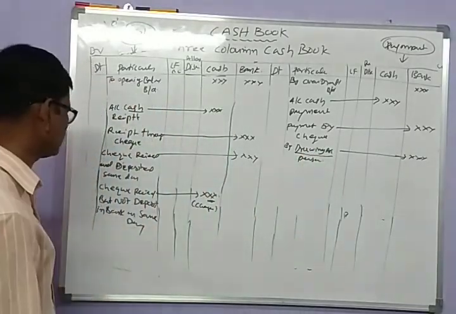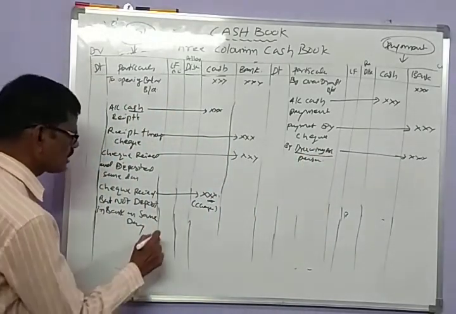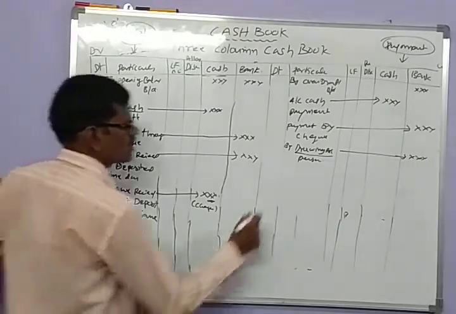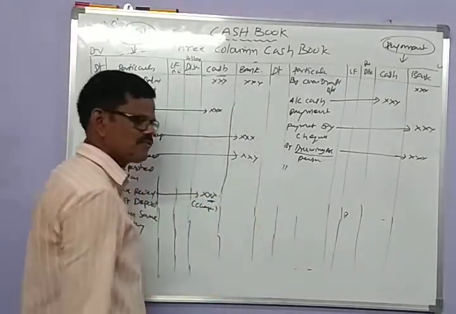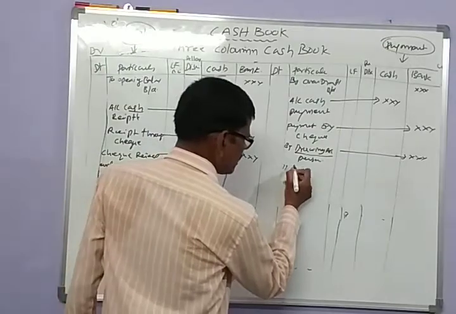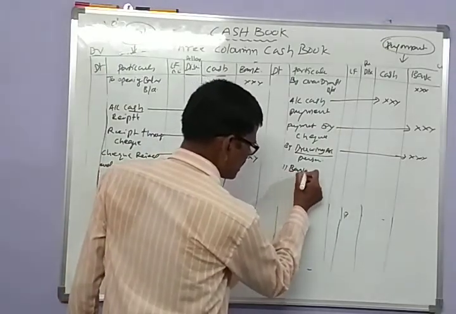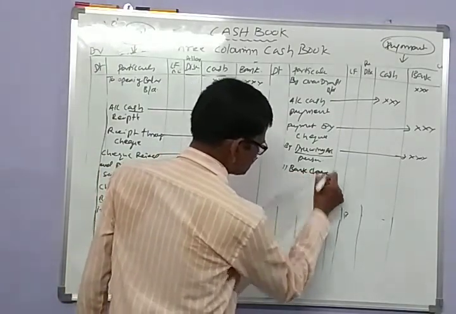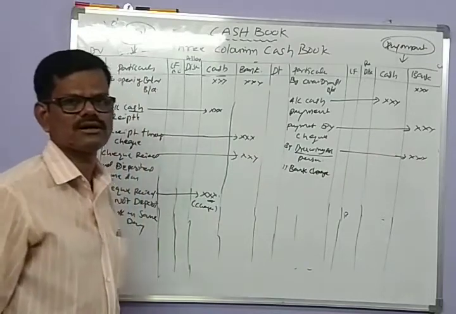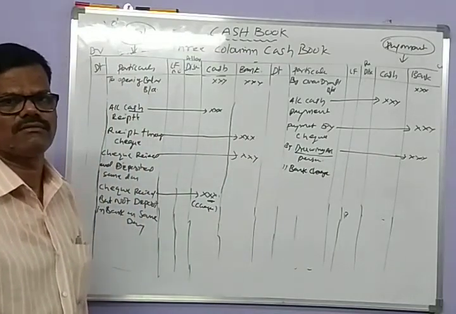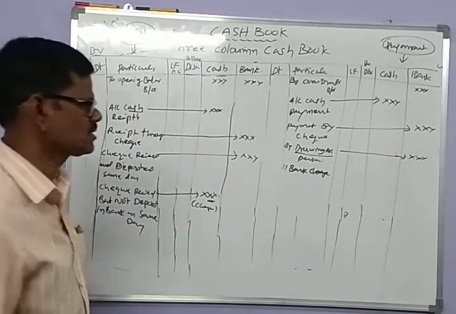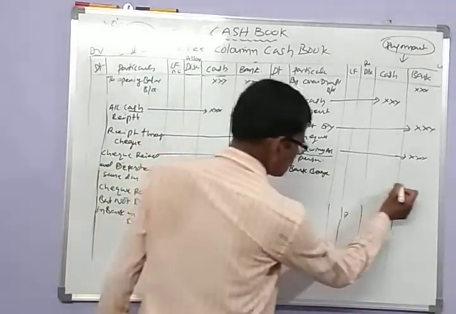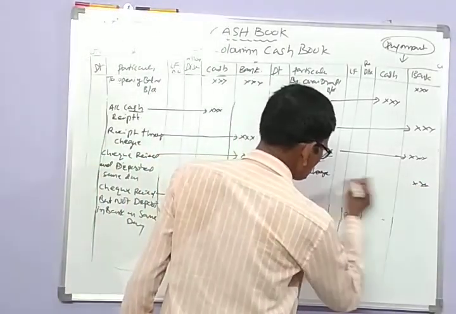And bank charges, yes, it is an expenditure. Bank definitely charges for servicing to the customers. So bank charges are also recorded on the credit side.